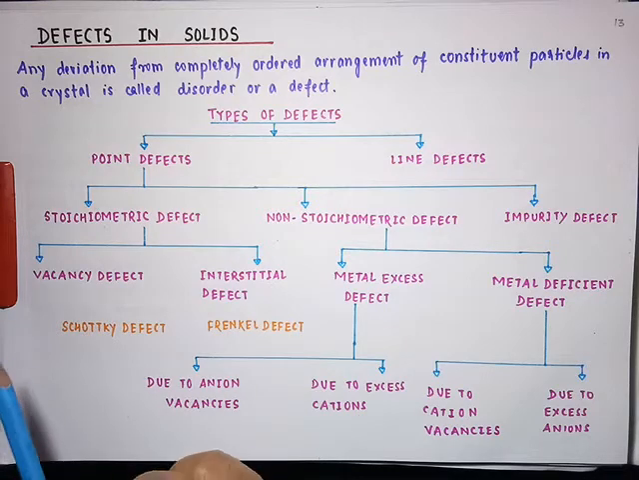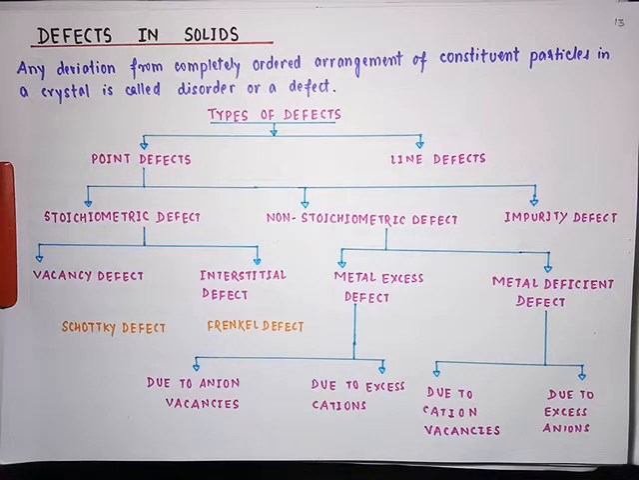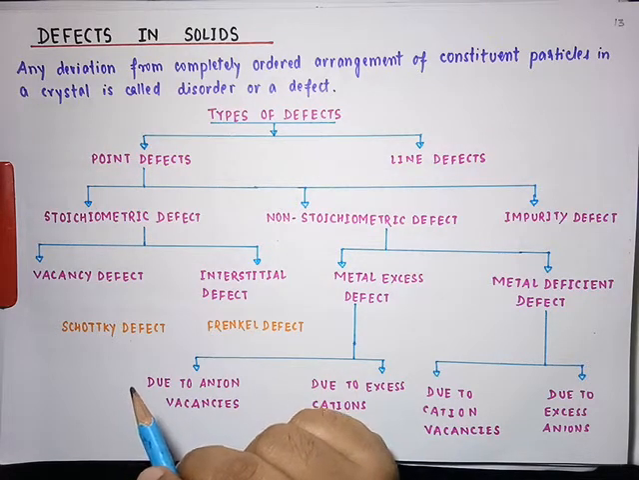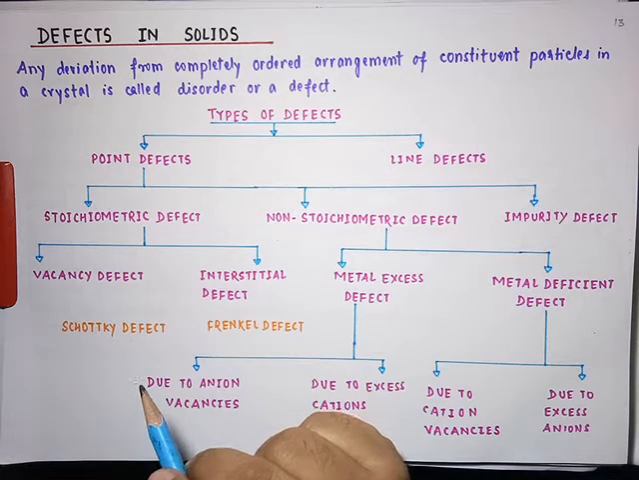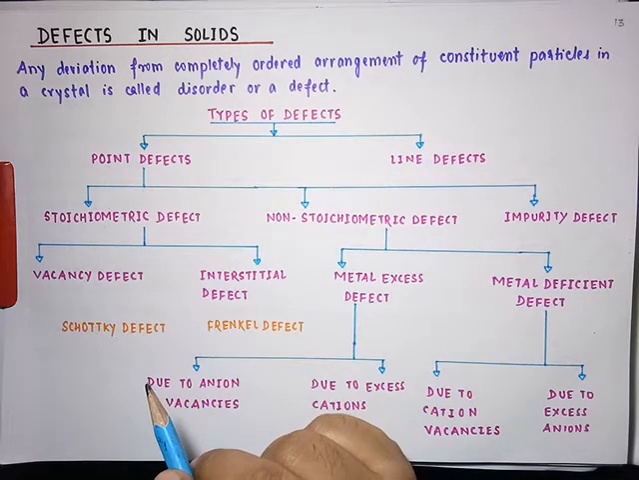Defects in solids. Our next topic, student, defects in solids. So at 0 degree Celsius, a solid has a perfectly ordered arrangement of its particles. The particles are at their proper lattice sites. But with the increase in temperature, it might happen that some of the particles get dislocated from their positions, and thus a defect in the solid is found.